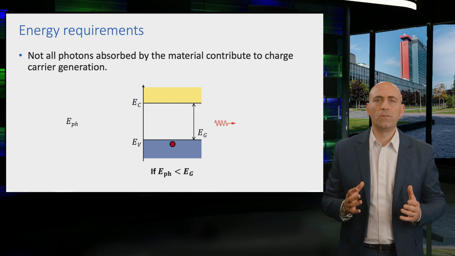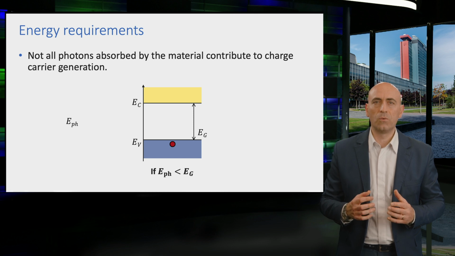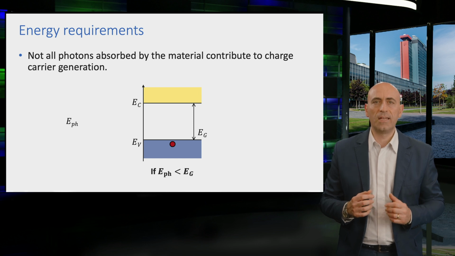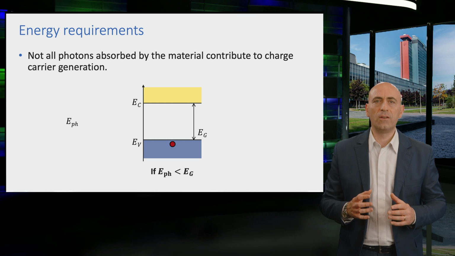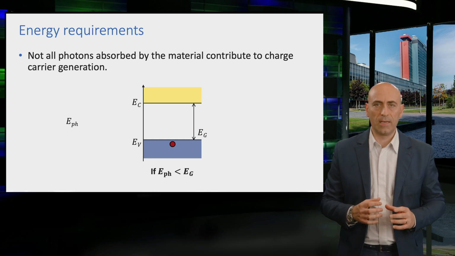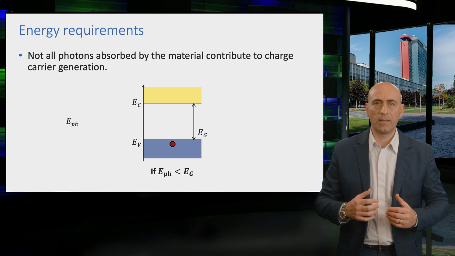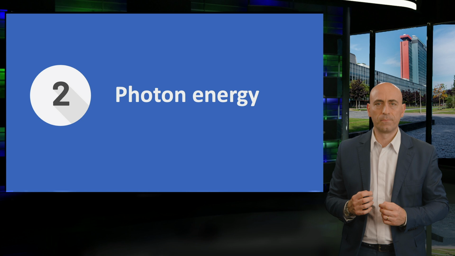You may notice that the photon used in this example is red, whereas the photon that was absorbed in the previous examples was blue. This is intentional. Red photons have less energy than blue photons. In this example, the red photon's energy is lower than that of the bandgap. On the other hand, the blue photon has an energy larger than the bandgap. But how do we know the energy of a photon?